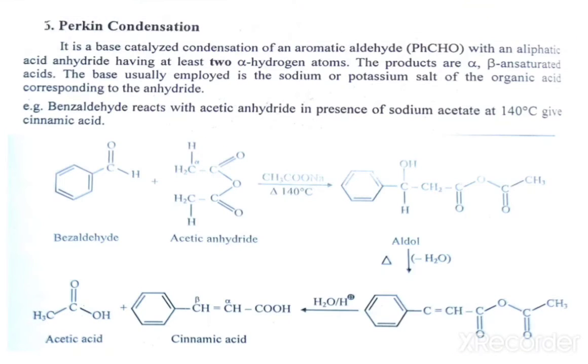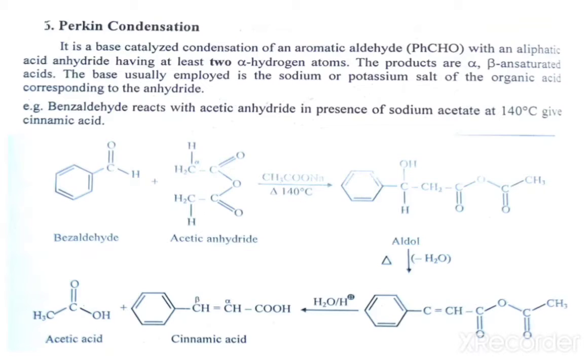Now the next one is the Perkin reaction or the Perkin condensation. Condensation means the condensation of molecules.